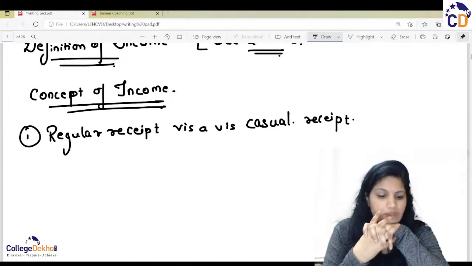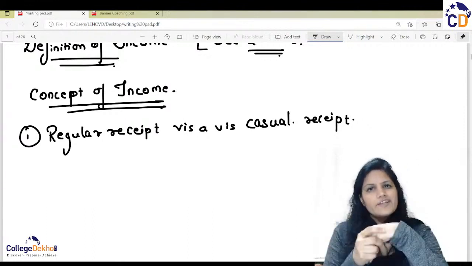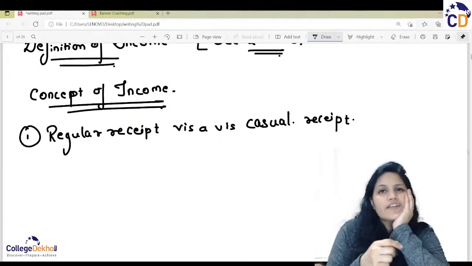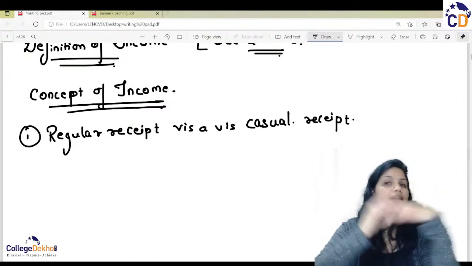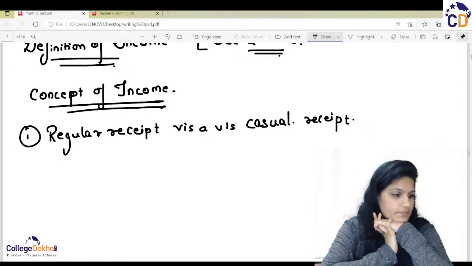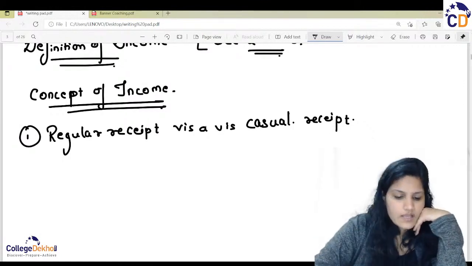That comes under speculation. That is not a regular point. It is just like a flipkart card. We are supposed to say, oh, I'm so lucky, I got selected in that lottery, I won that amount of prize. That is the casual receipt. And a regular receipt is like that: on a continuing basis, you are getting a regular set amount.